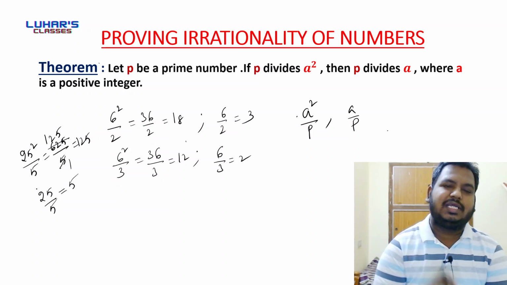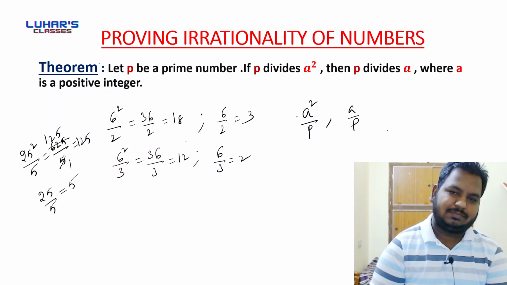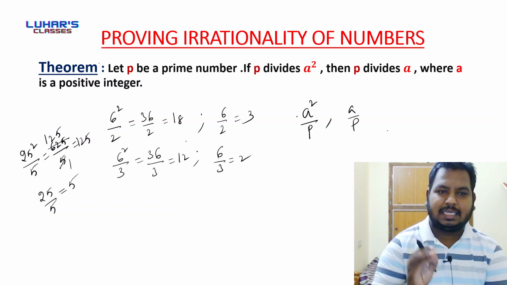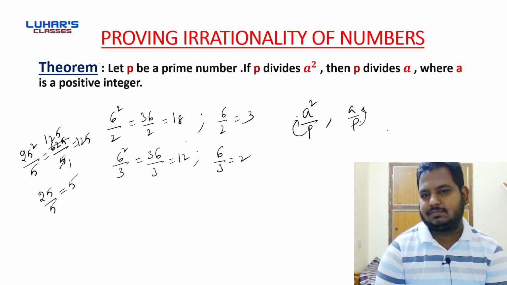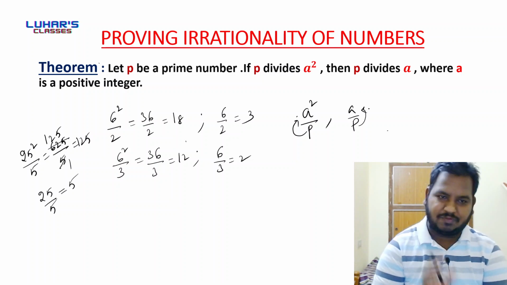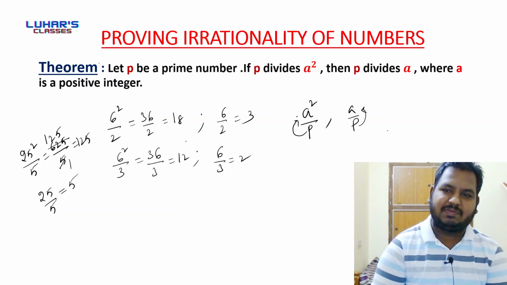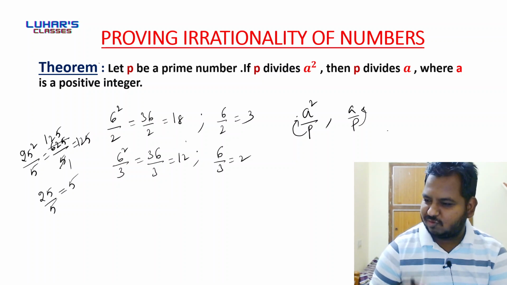So here the condition is p should be a prime number. a can be any positive integer. If p divides a square, then p also divides a. I feel that the statement is clear to everyone. I'll give you a time of 1 minute.